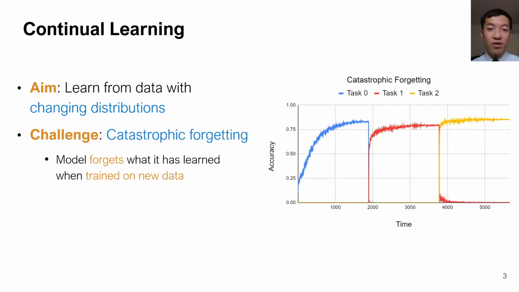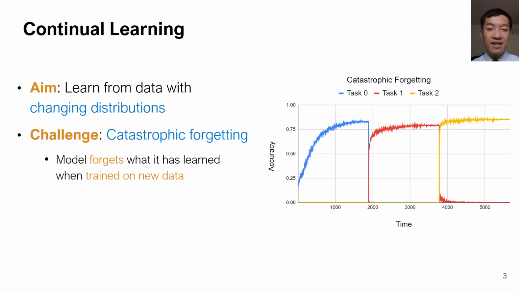So, continual learning seems quite useful, but why don't we really see many applications of it? It's because there are a few unsolved research challenges that make it infeasible in practice. One of the biggest challenges in continual learning is catastrophic forgetting, in which a deep learning model forgets what it has learned when trained on new data. And this happens to almost every deep learning model naively applied in the context of continual learning.